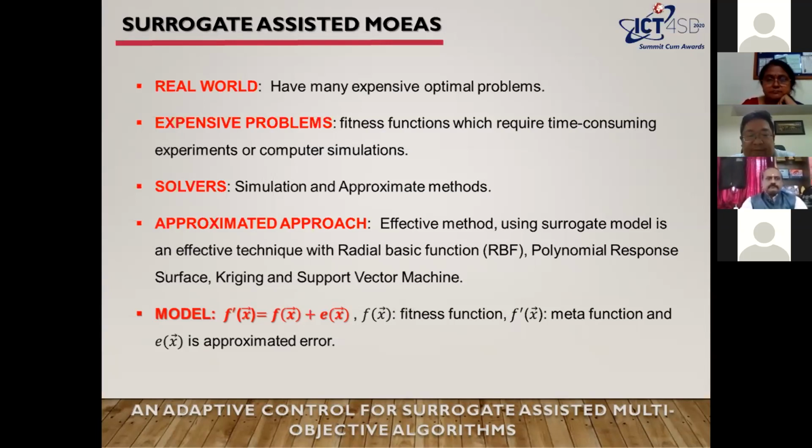You can see the formula for the model, with the fitness function, the meta function, and its approximation error.